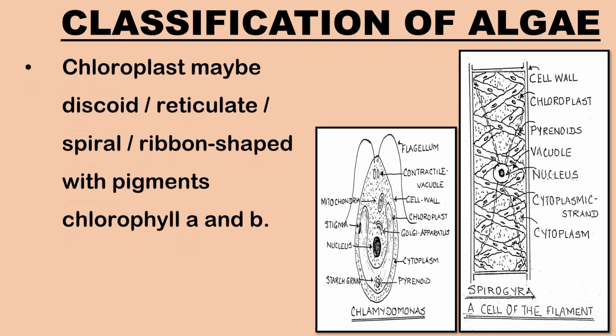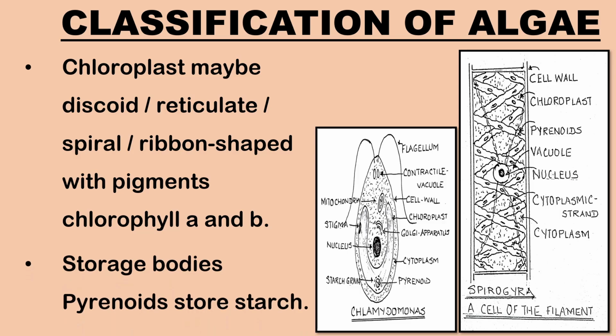The chloroplast present may be discoid, reticulate, spiral or ribbon-shaped with pigments chlorophyll A and B. The storage bodies pyrenoids located in the chloroplast mainly store starch.